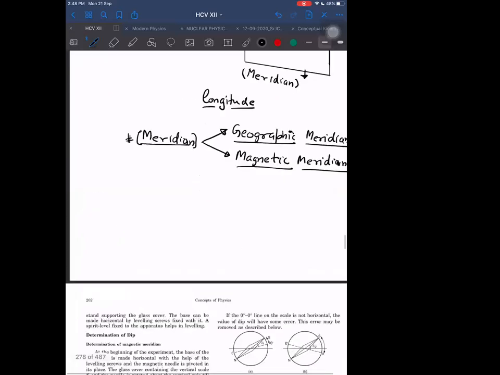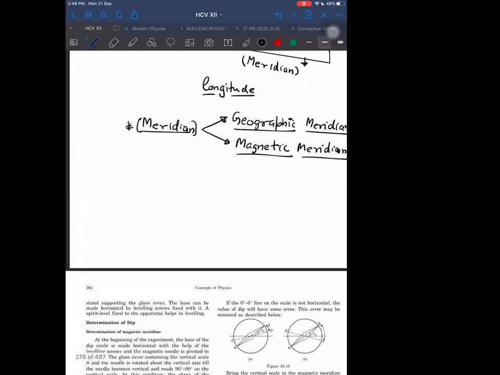While a person is standing on the surface of the earth, if he says this side is north and this is south, what does he mean by that? What idea do you get from that? First of all, when he says this is north and this is south, he means geographic north. By default, we call geographic north as north and geographic south as south.